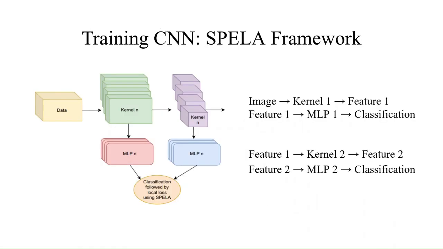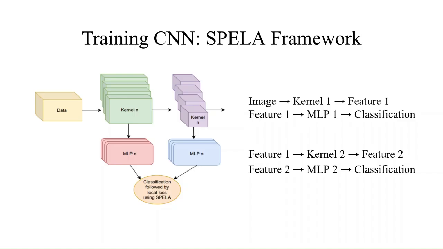Now let's look at our SPLA framework for CNNs. It retains the core principle of local learning. Input images first pass through a convolution operation to extract an initial feature, like feature 1. This feature 1 is then fed into an MLP, like MLP1, which performs classification based on its local symmetric vector. This entire block is followed by a local loss function.